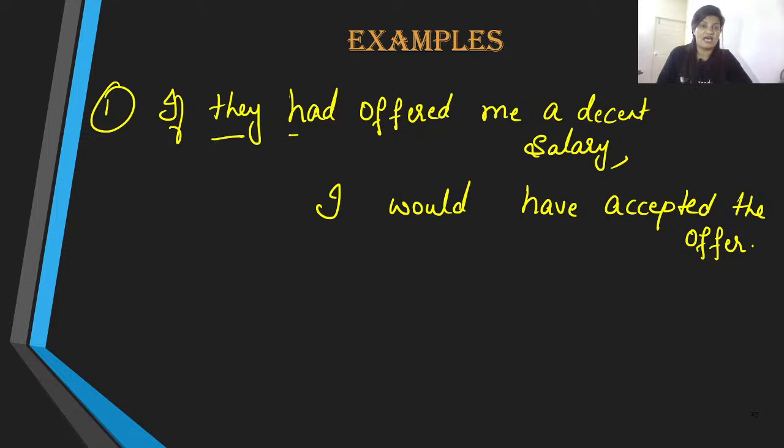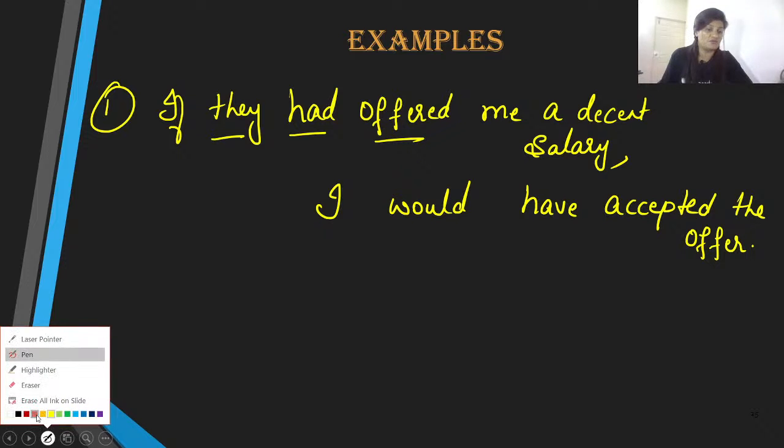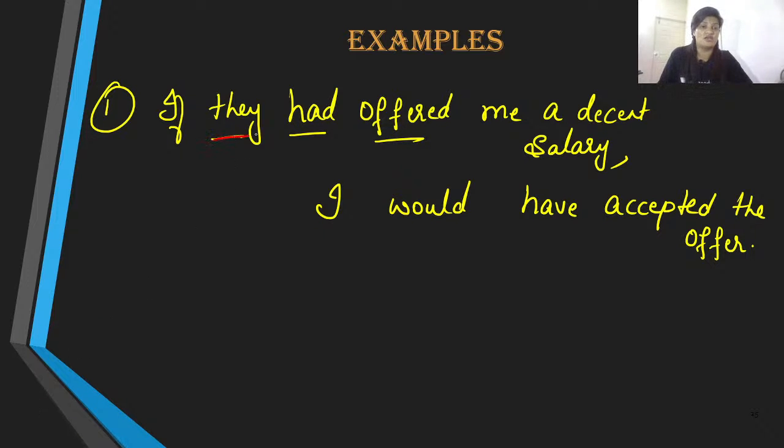If they had offered. Well, which tense is it in? It is in past perfect. We are referring to an action that has already been completed in the past. The possibility of this action happening at the moment is nil. Under no circumstances can this action happen now. The possibility is impossible.